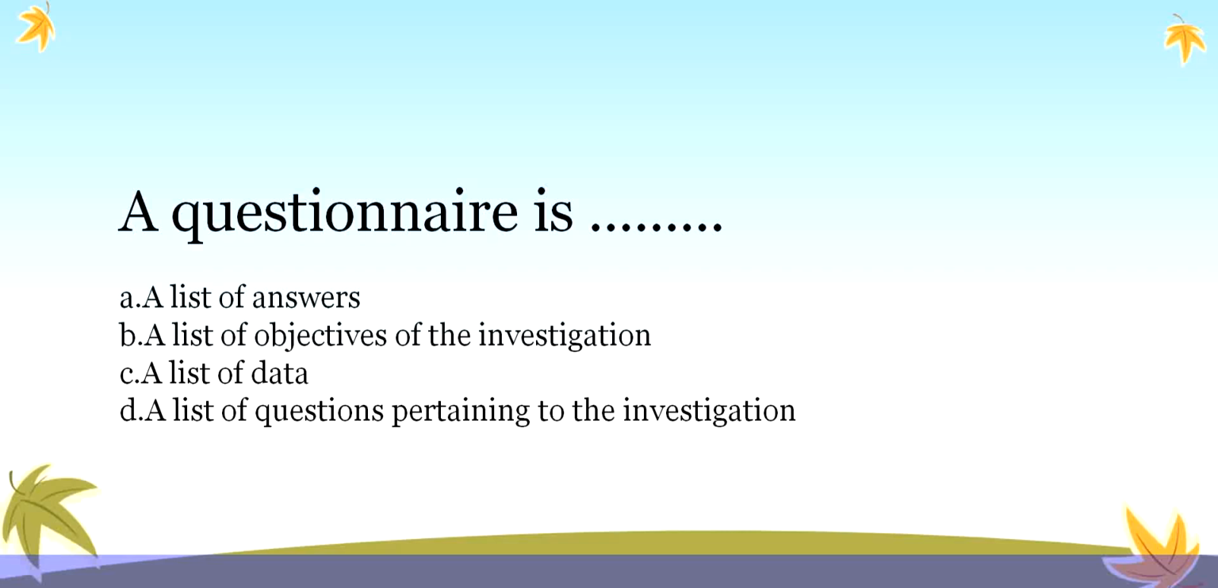Next question. What is a questionnaire? A list of answers. Second option, a list of objectives of the investigation. Third one, a list of data. And the fourth option is a list of questions pertaining to the investigation. Here the correct answer is a list of questions pertaining to the investigation, used for the investigation.